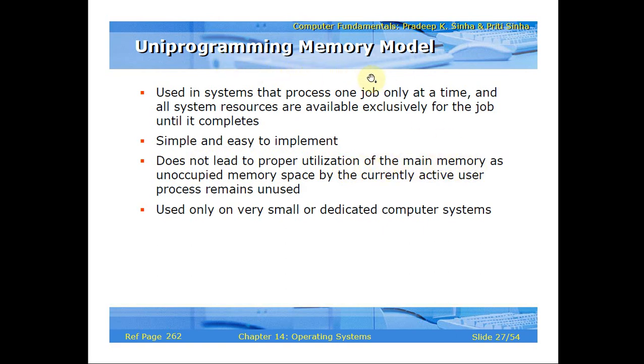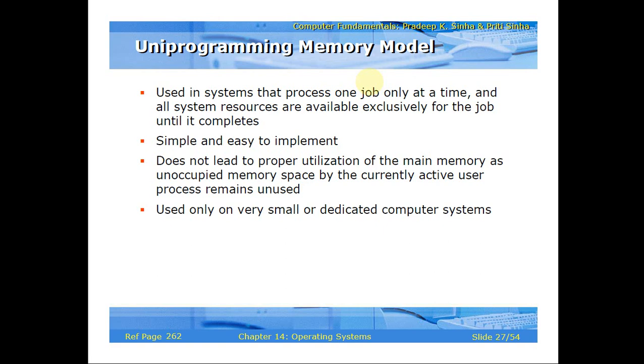So this uniprogramming memory model does not lead to a proper utilization of the main memory, as unoccupied memory space by the currently active user process remains unused. Some of the processes may be waiting, as I have told. If there are 5 processes that need to be executed, and the system allocates only one job at a time, then the other processes should wait.